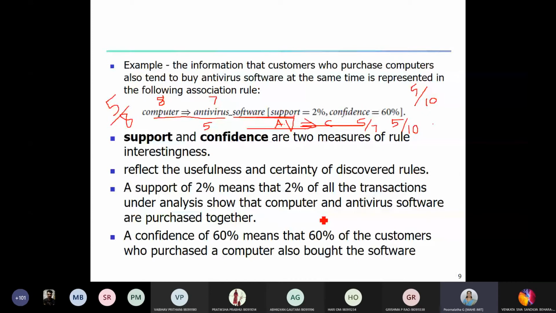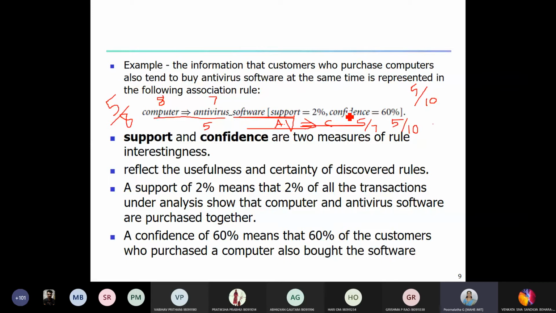By looking into these values, out of 10, there are 8 customers who purchased computer. It means it is not only computer, they have purchased other items also. So computer is one of the items in their basket or transaction. Similarly, out of 10 customers, 7 have purchased this antivirus software, and along with it they might have purchased many other items also. But we are concentrating on this because this is the rule we are trying to analyze.